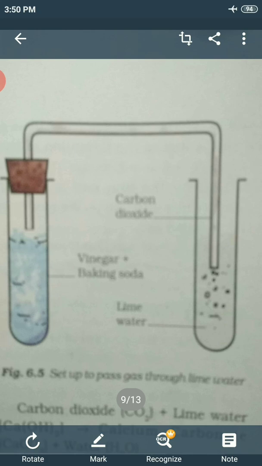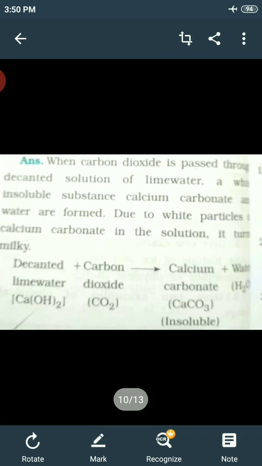So in these above activities, we can see that new substances are formed. See here, lime water plus carbon dioxide gives calcium carbonate. That is the new substance, which is completely different from the original substances.